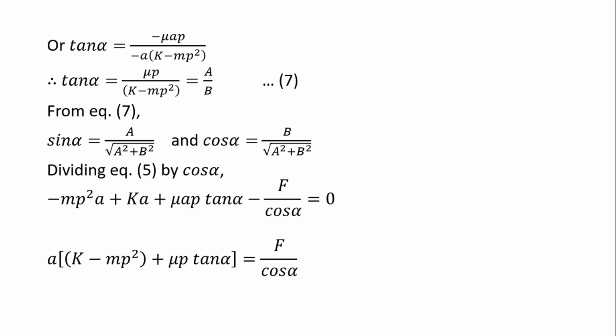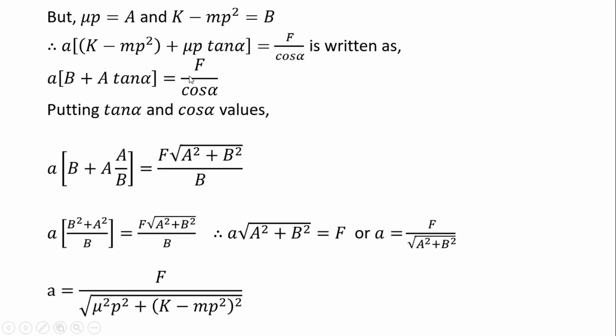Now from the left-hand side we can take small a common, and we have two terms in the square bracket, and we took minus f upon cos alpha to the right-hand side, so plus f upon cos alpha on the right-hand side. From equation 7 we can put A equal to mu p and B equal to k minus mp square, and by putting these values in this equation, we find small a in brackets B plus A tan alpha, and that is equal to f upon cos alpha. So this is the equation we obtain.